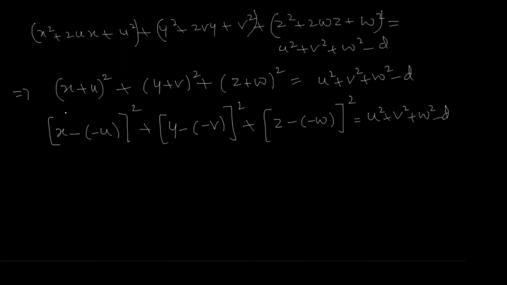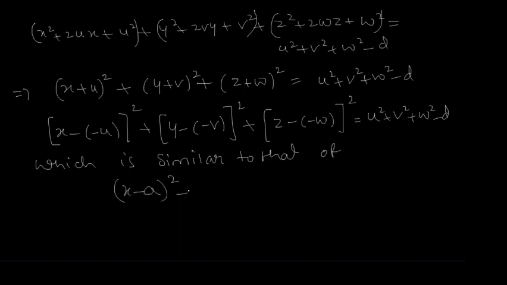Now check, this is of the form x minus a whole square plus y minus b whole square plus z minus c whole square equal to r square.